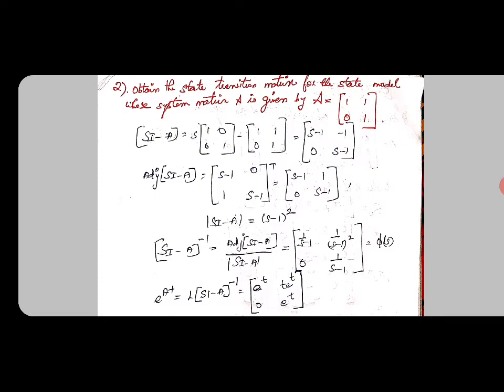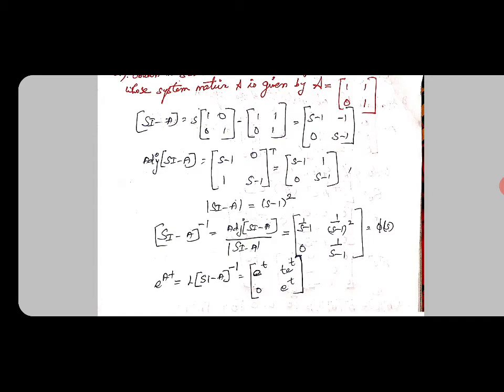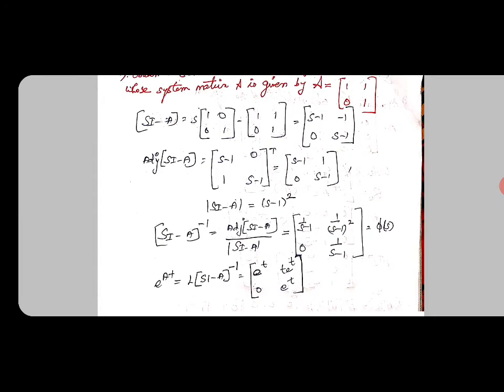The adjoint is nothing but s minus 1, 0, 1, s minus 1, whole transpose, which gives s minus 1, 1, 0, s minus 1. Then the modulus of sI minus A is equal to s minus 1 the whole square. Then sI minus A the whole inverse is equal to adjoint of sI minus A by the determinant of sI minus A.